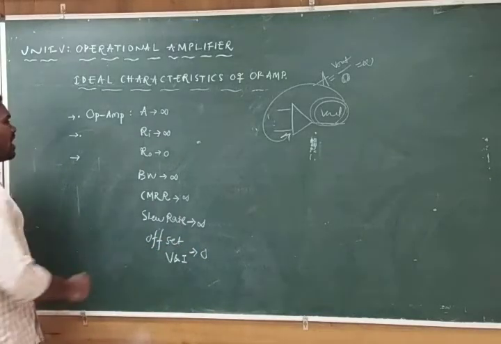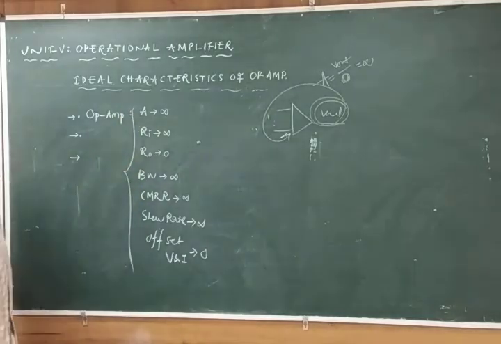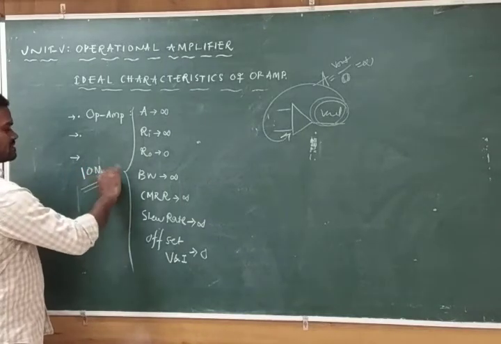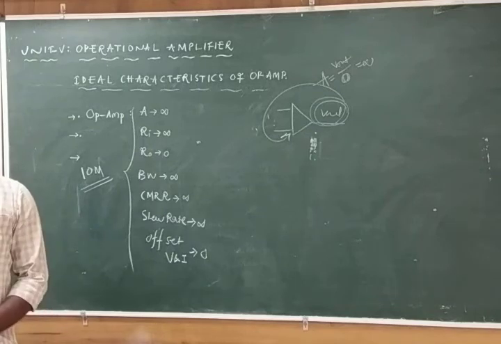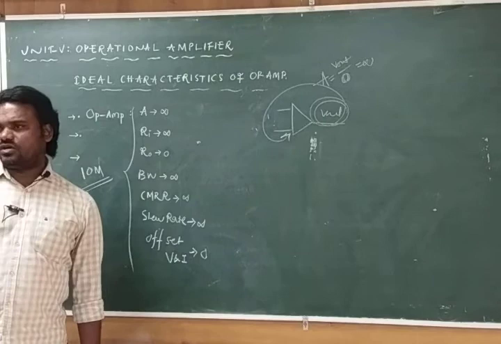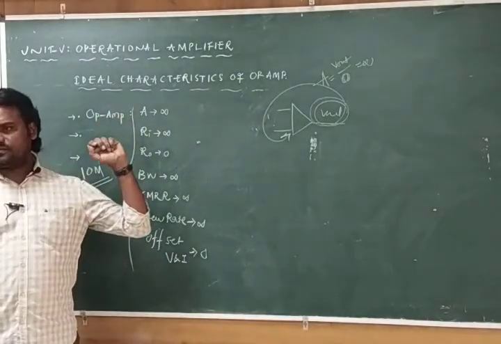If you explain all these 7 points properly, then you can get the maximum marks. That is 10 marks. What are the 7 characteristics? Ideal characteristics, what are those? Open loop gain is infinity.